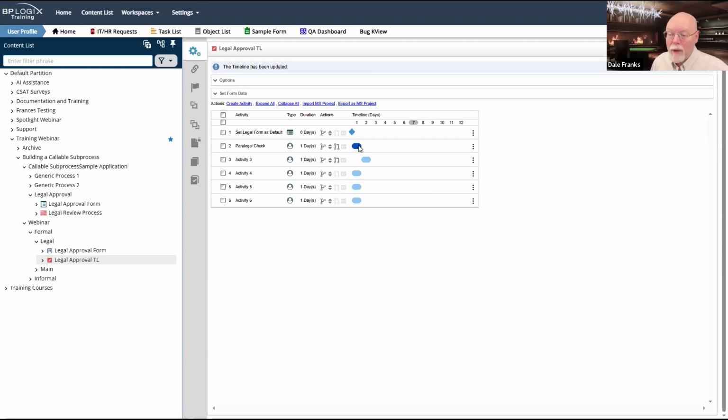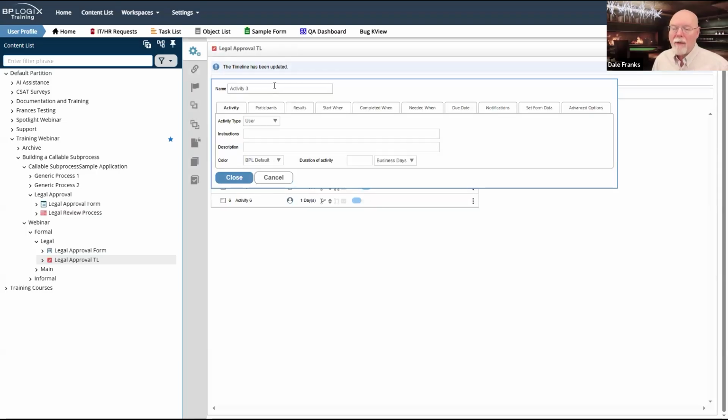Now, the paralegal will determine whether this is a contracts, legal, or regulatory review that is needed. So my next three activities are going to be conditional activities for those reviews. So all of them are going to be dependent on the paralegal review completing. They'll all run in parallel, except they won't run in parallel because only one of these activities will ever run. So we will have our